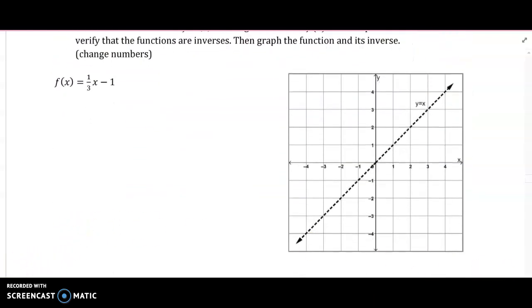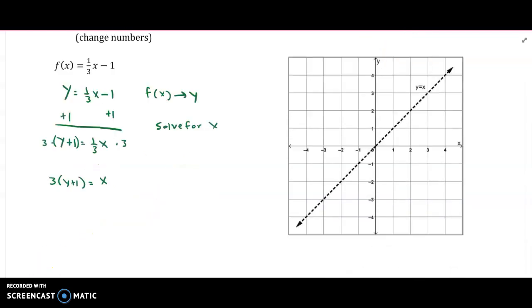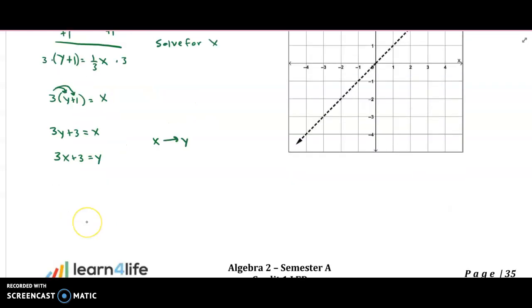Okay, next one. This one's going to go fast because I'm running out of time. Replace f of x with y. Solve for x. There we go. And then switch x and y. Replace y with f inverse of x, like so. So that is our inverse function.